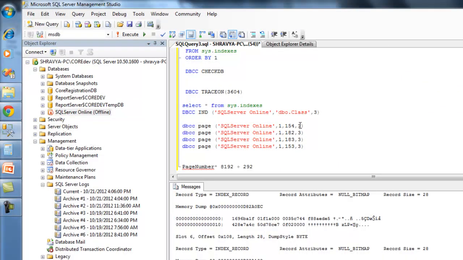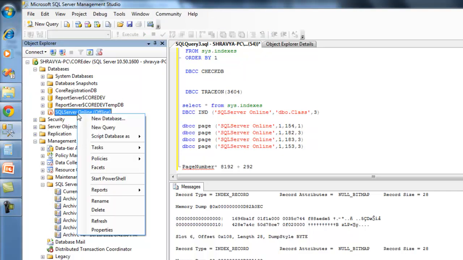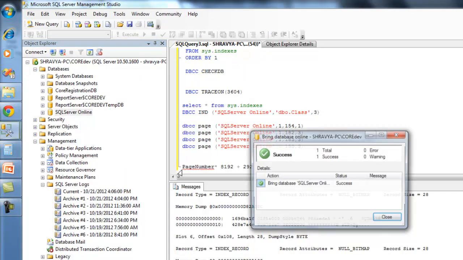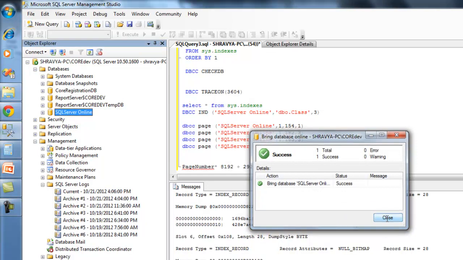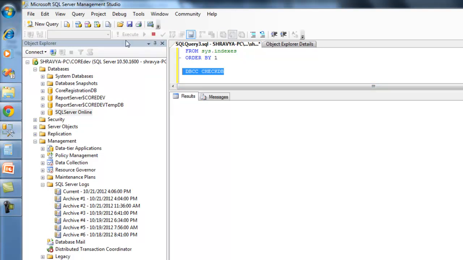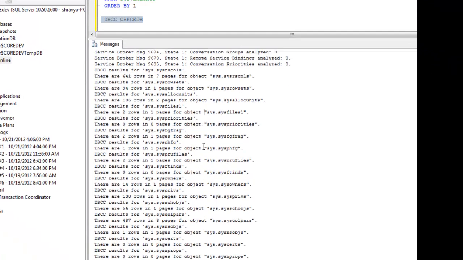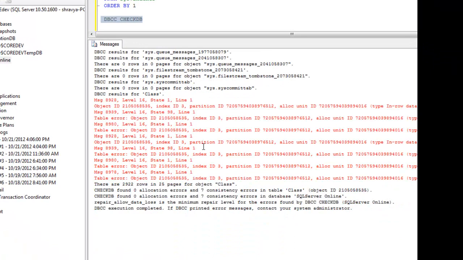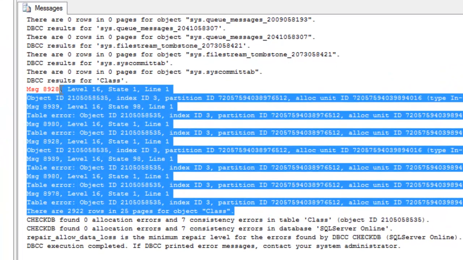Okay, now once it's done, let's take the database back online. The database is back online, but we made only the index page corrupted. Let's run DBCC CHECKDB on the database. What does CHECKDB do? It reports any corrupted pages. Everything is good except the red mark.